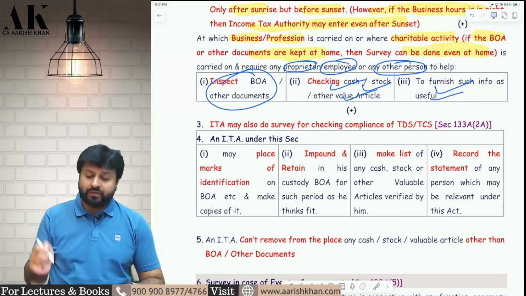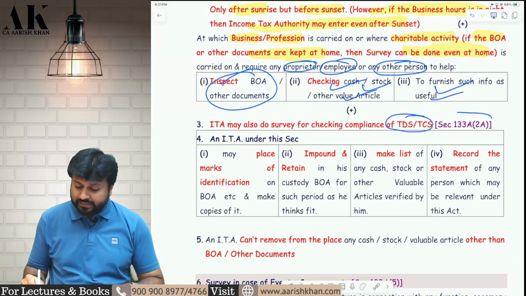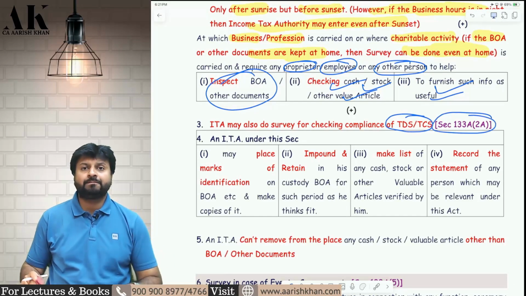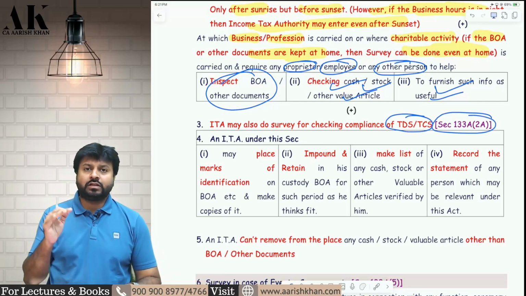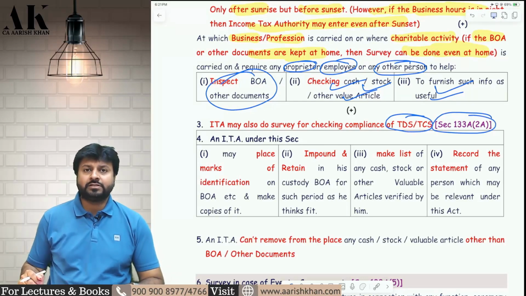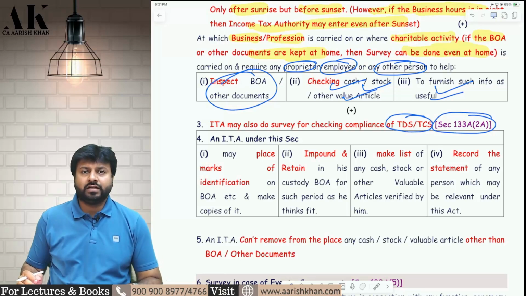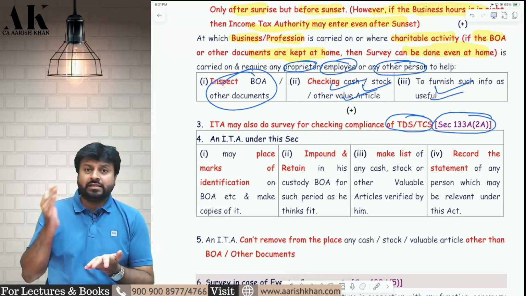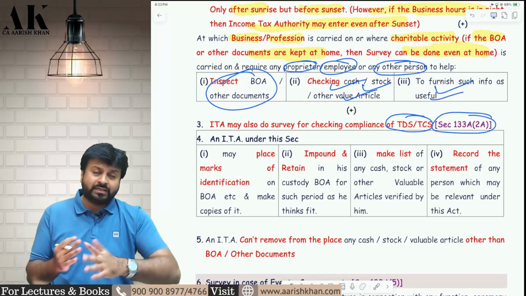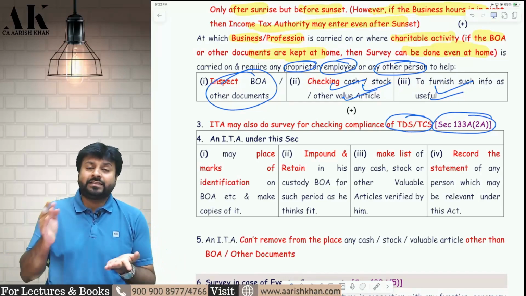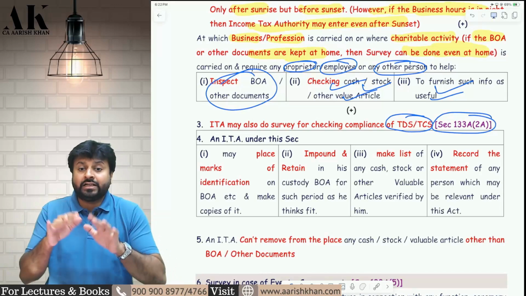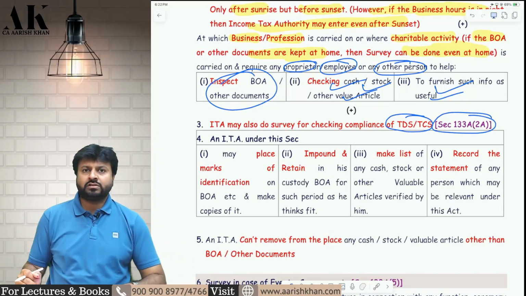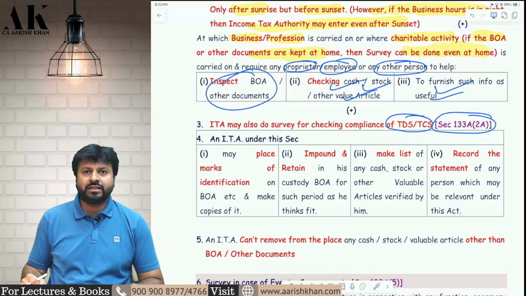Then they also have the power to do survey for compliance of TDS and TCS under 133A subsection 2A. So if they feel that the assessee is not complying with TDS and TCS provision, they can do survey under 133A subsection 2A to check the compliance of TDS, whether the assessee is deducting TDS properly or not, whether the assessee is paying TDS properly or not, whether the assessee is filing TDS and TCS returns properly or not. They can do survey for this also. That power is also there with them.